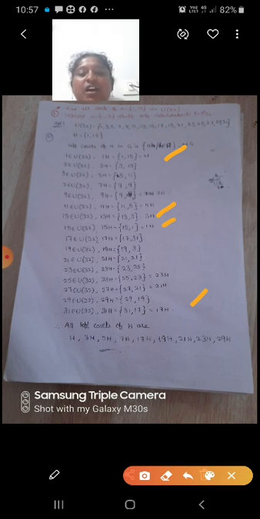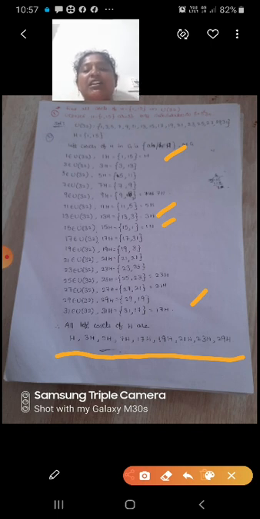So therefore all left cosets of H in G are 1H, 3H, 5H, 7H, 17H, 19H, 21H, 23H, 29H. These are all distinct left cosets of H in G.